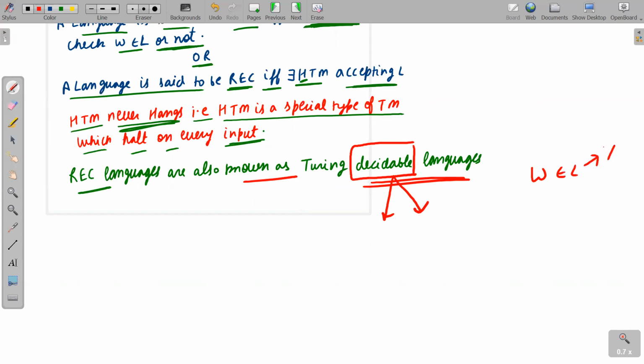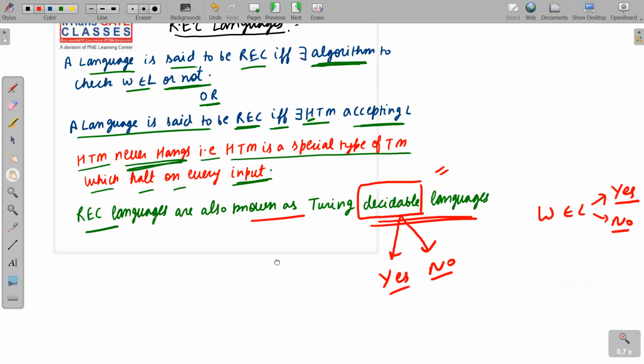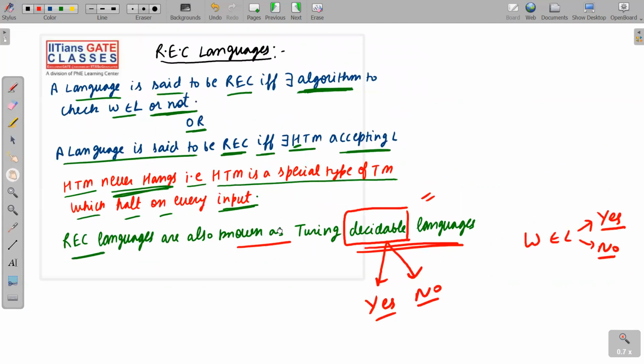In case of yes, it will always halt and say yes. In case of no, again it will always halt and say no. So decidable means both yes and no answers are coming. That's why we call them Turing decidable languages. I have put everything on one slide, please note it down carefully. This is all about REC languages.